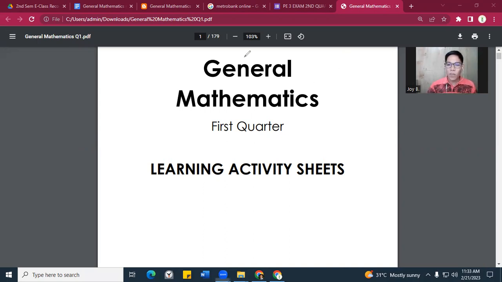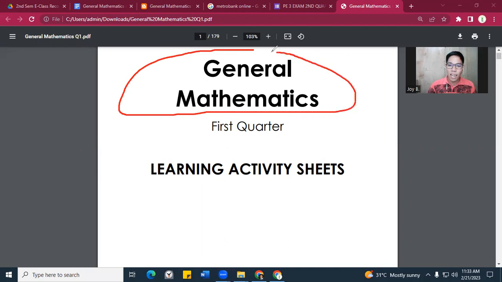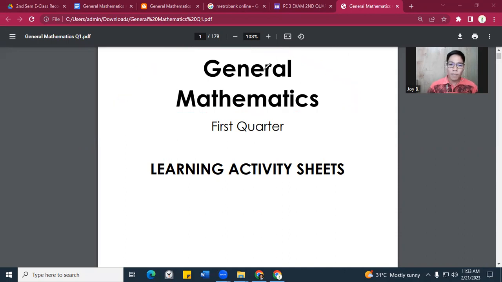Now, again, our new lesson for today is all about general mathematics. So we already discussed in our last discussion the overview, the time, and the quarter. We need to discuss this one, including the subject terminal outcome or your main project after we discuss this subject. Okay? So one more time, general mathematics will be taught this second semester during the third and fourth quarter. All right? And without further ado, let's now start.